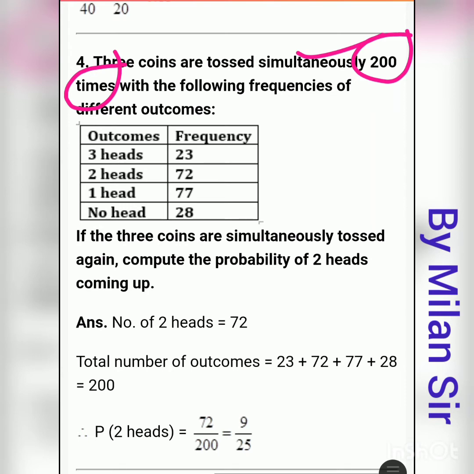Now we need to find the favorable outcomes. For favorable outcomes, we need to find the probability of two heads, so we just need to find how many times two heads came. It is mentioned here that 72 times two heads came up, so this 72 becomes our favorable outcomes.